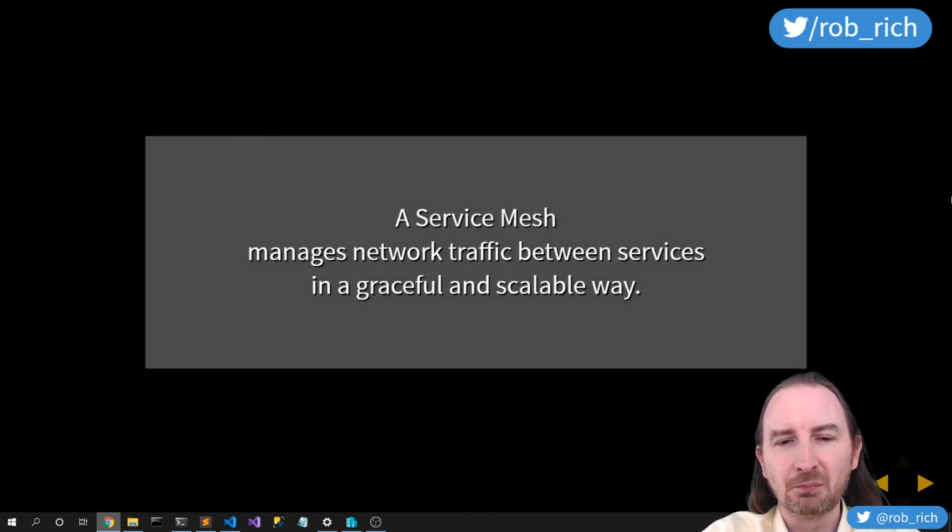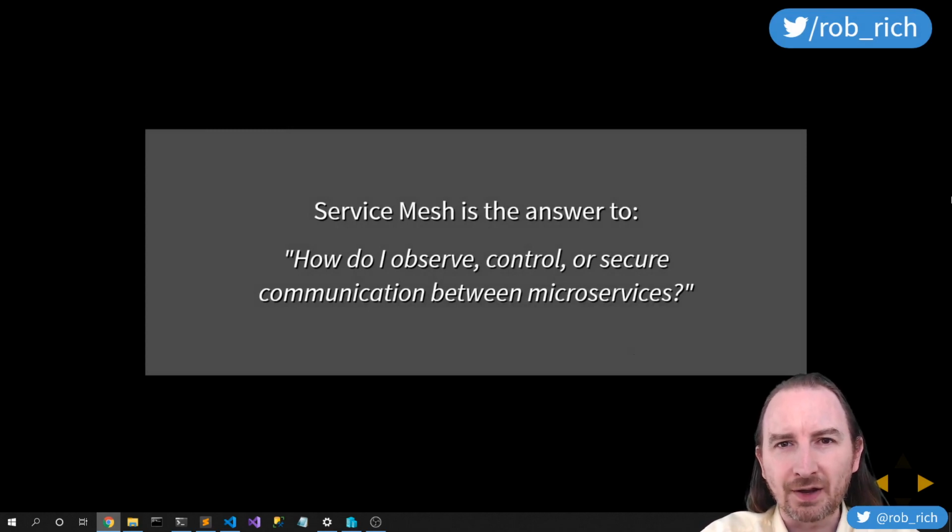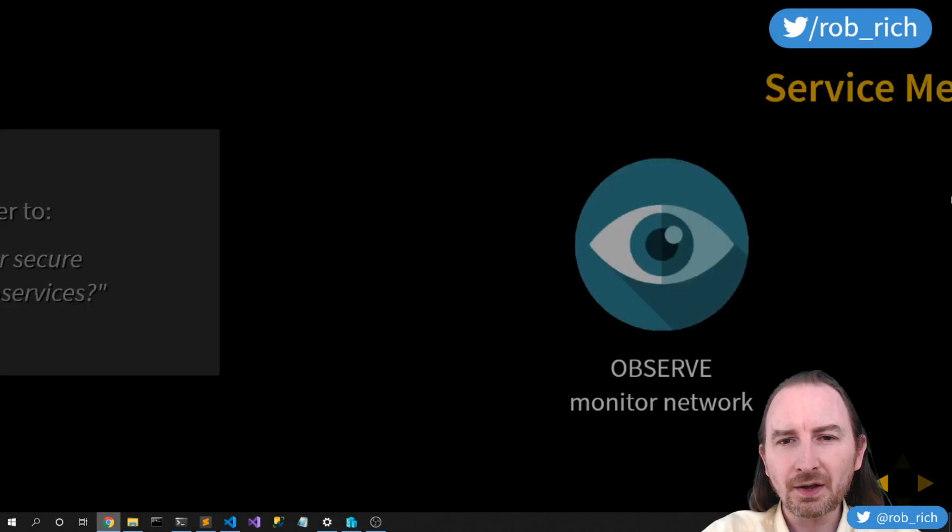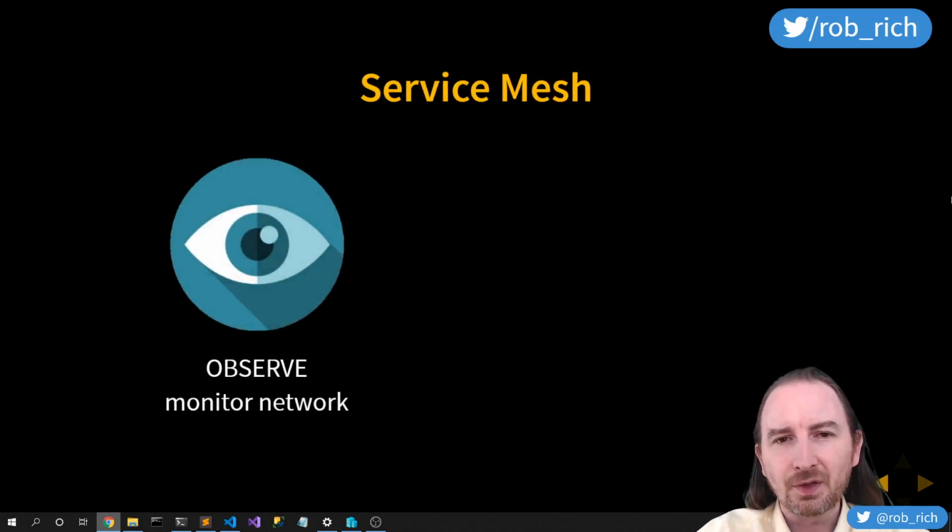So what is a service mesh? Well, a service mesh manages network traffic between services in a graceful and scalable way. We could think of a service mesh as the answer to, how do I observe, control, or secure communication between microservices? We're inside of a Kubernetes cluster or another containerized cluster. We have all of our microservices, and we want to control, observe, or secure that traffic between those services. Well, how did we get here? So, observe, control, and secure. We'll dig into that quite a bit as we go. Observe, control, and secure. That's really what a service mesh does.